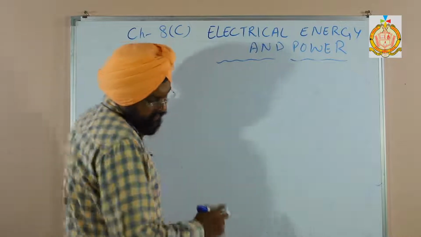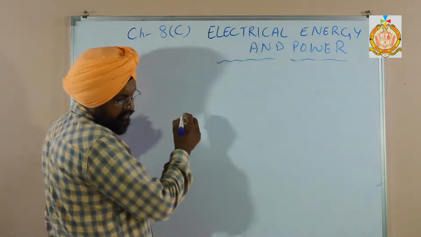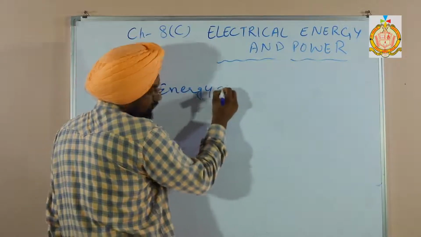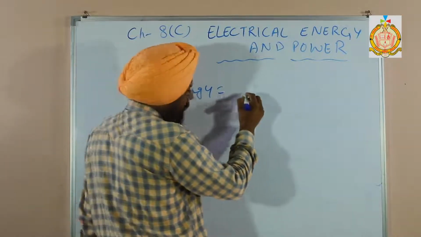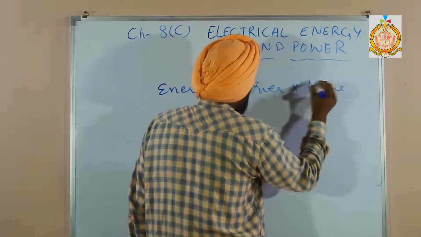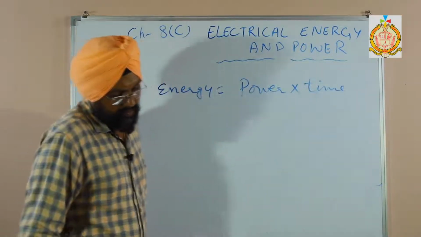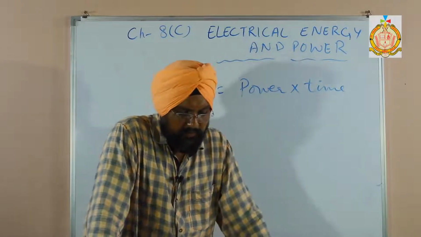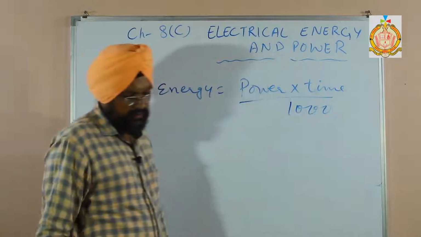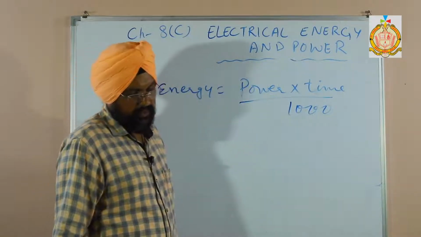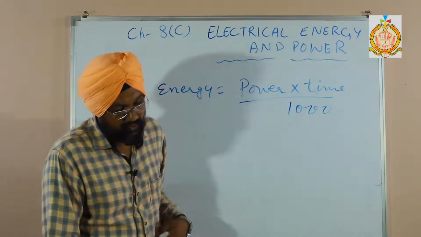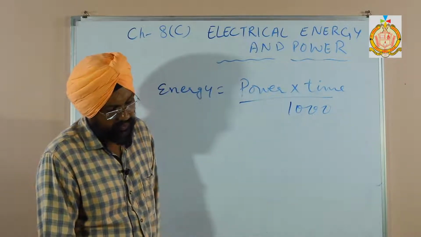Energy is equal to power multiplied by time. So power into time upon 1000, because 1 kilowatt hour is 1000 watt hour, we can say kilowatt hour.